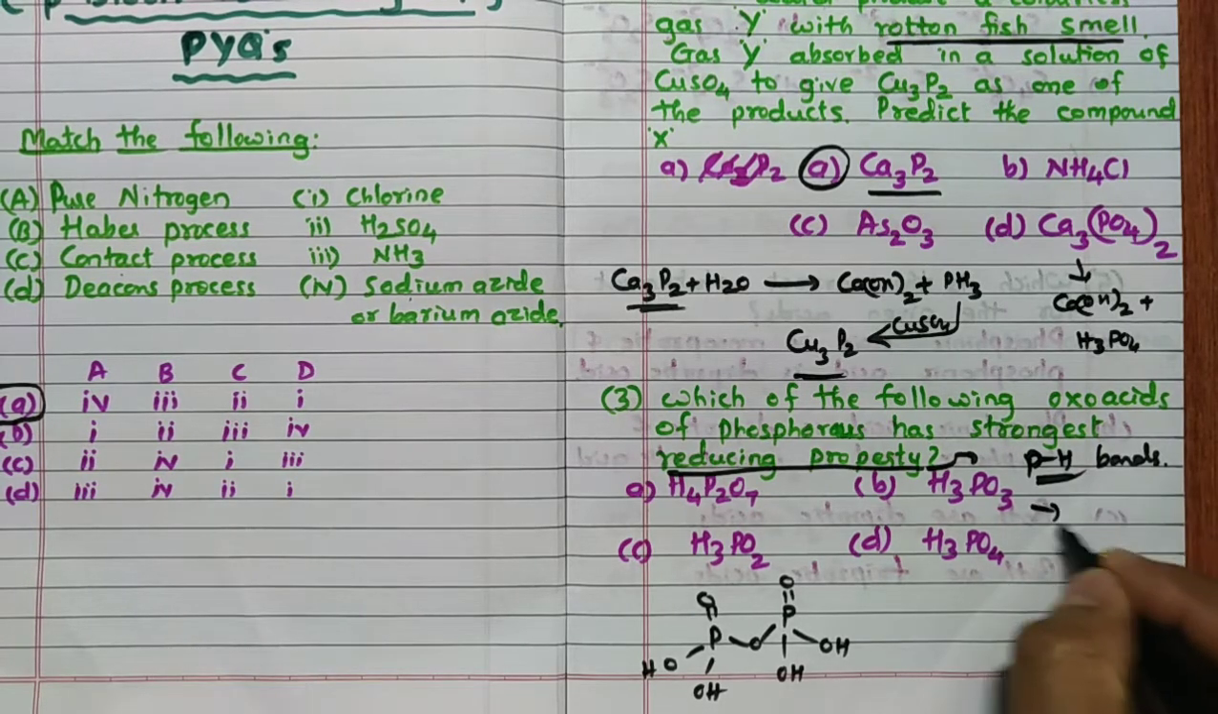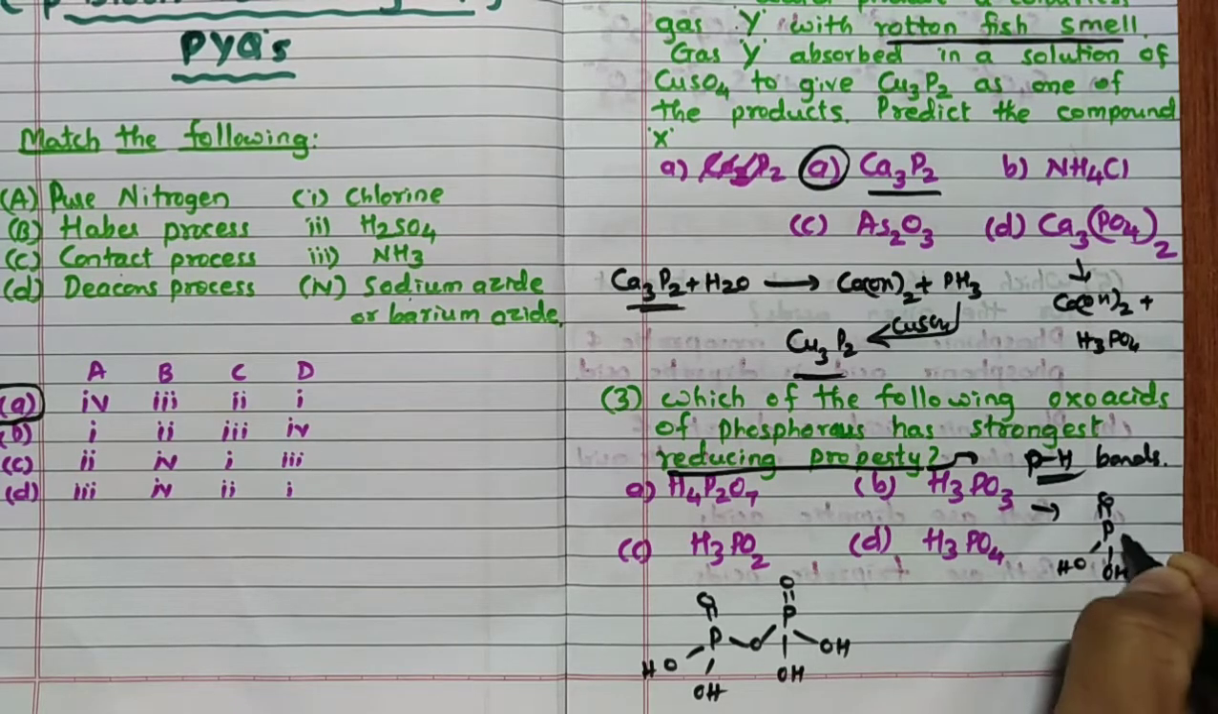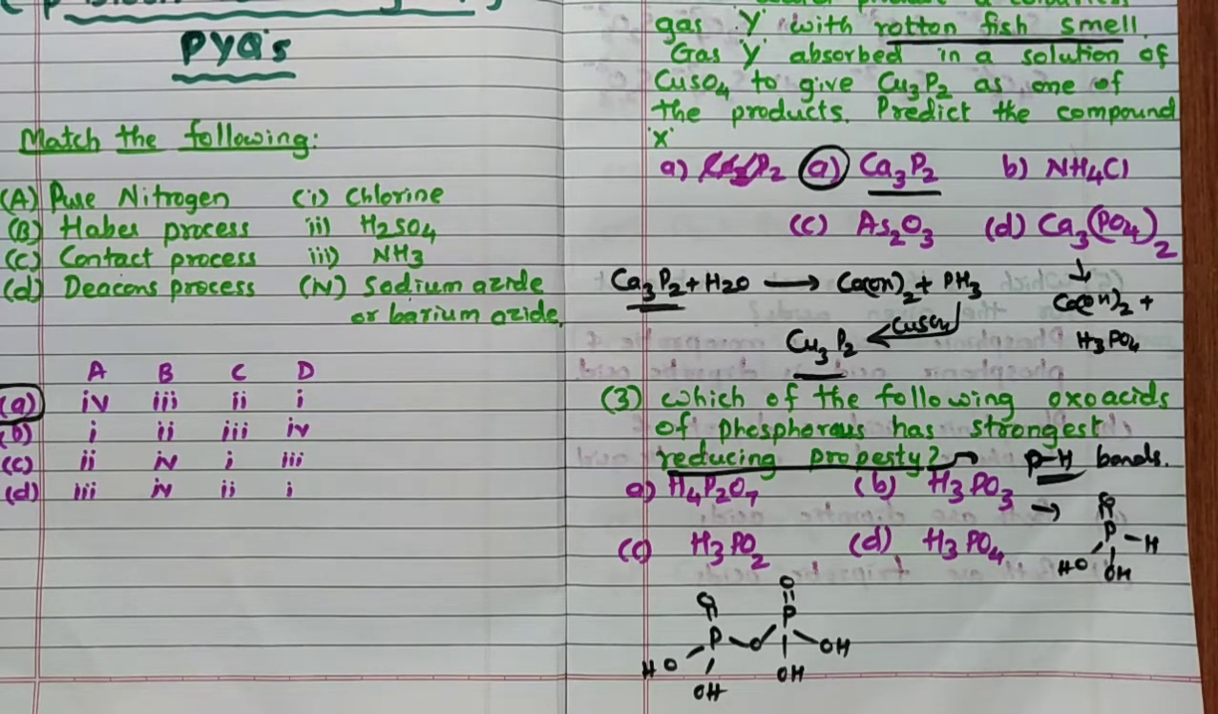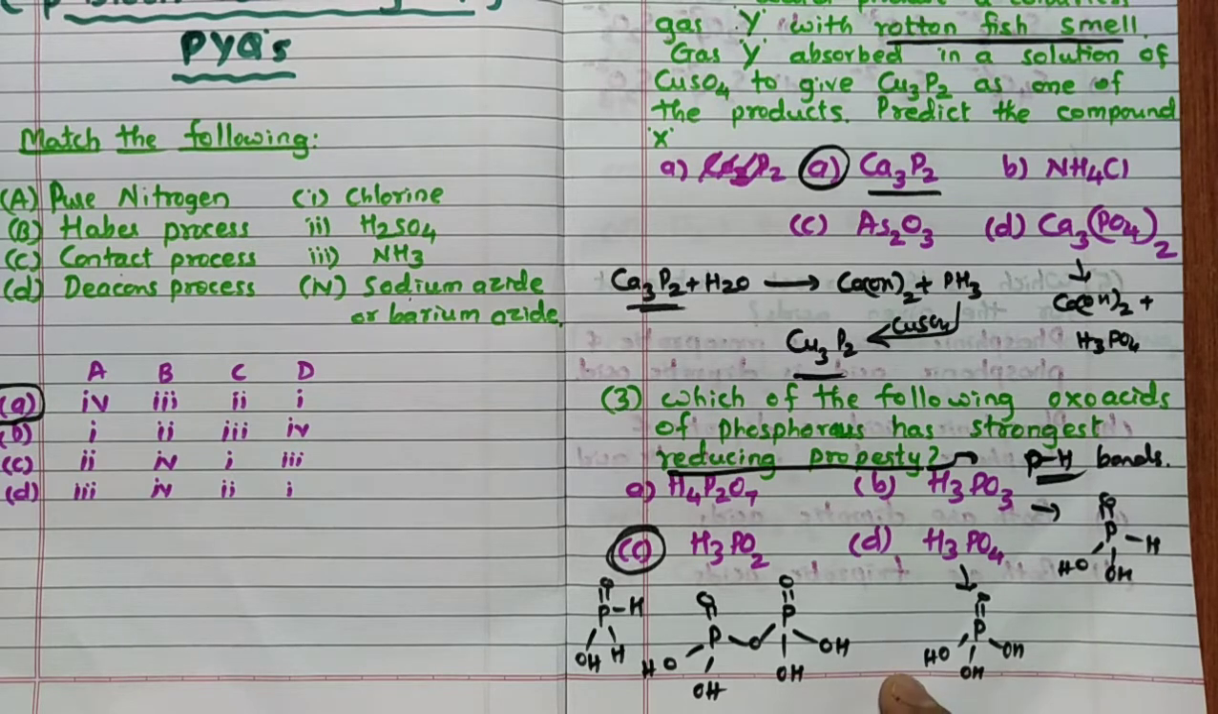Then H3PO3 is like this: P double bond O, OH, OH, one P-H bond. Definitely here it is not the answer, because P double bond O, three P-OH bonds are there. But the answer is this one. The answer is H3PO2, because P double bond O, OH, so 2 P-H bonds are there. So the very important part is oxoacids of phosphorus, sulfur and chlorine.